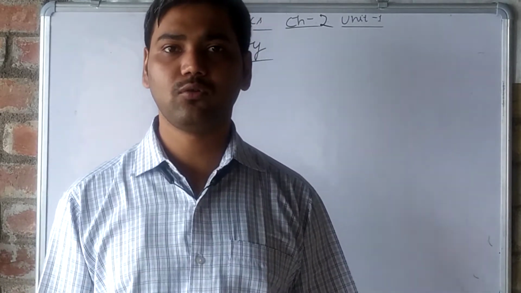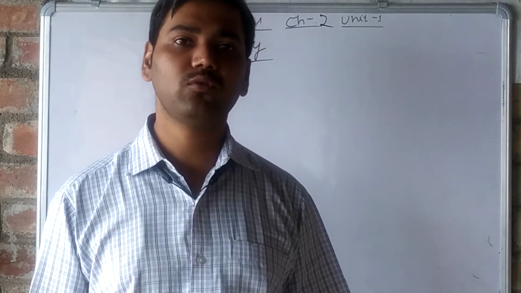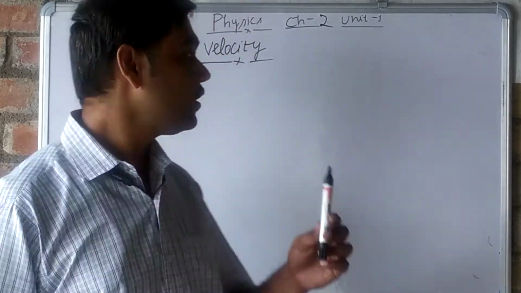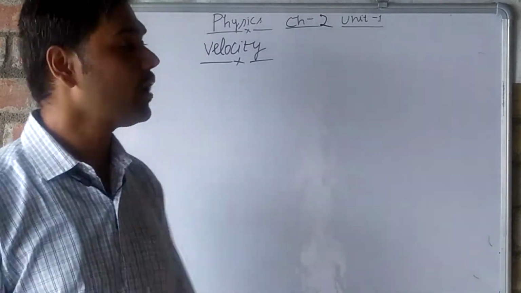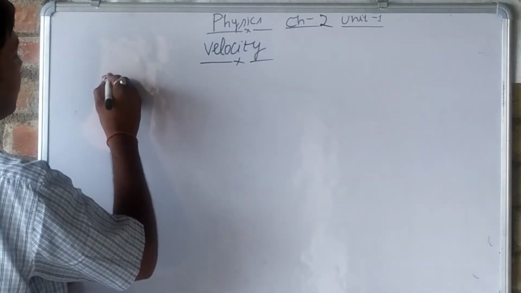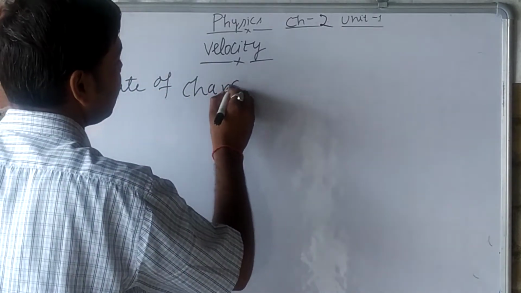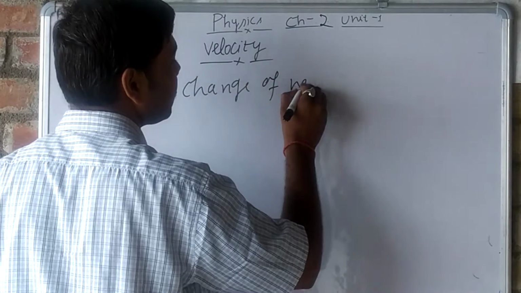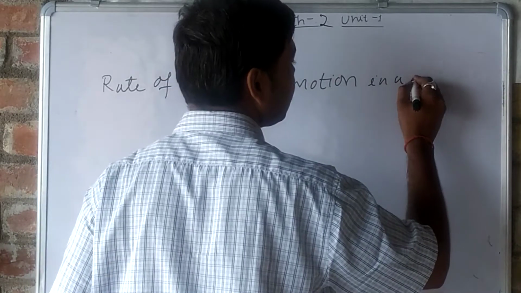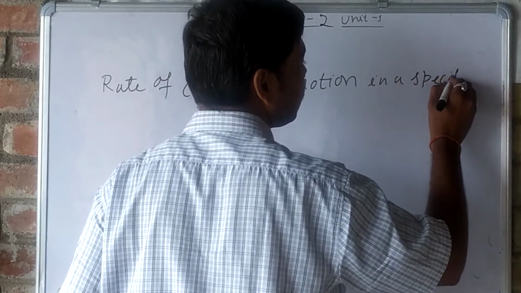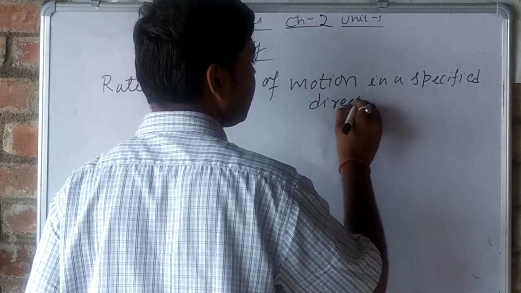No direction is known to you. Only you know the rate of change of motion, then you can say that it is speed. But in velocity, there is a rate of change of motion in a specified direction.